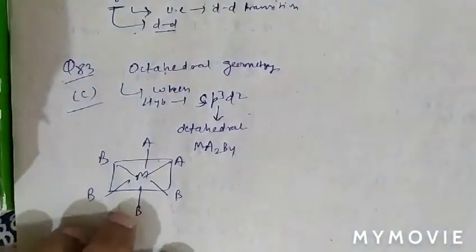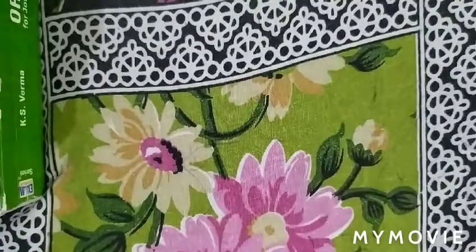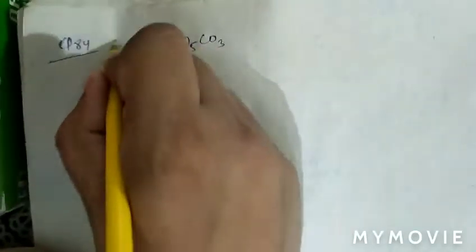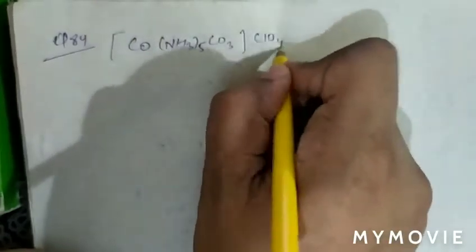See question number 84. In question number 84, the question is, consider the following octahedral complexes. The complex is Co(NH3)5 carbonate group and then ClO4.